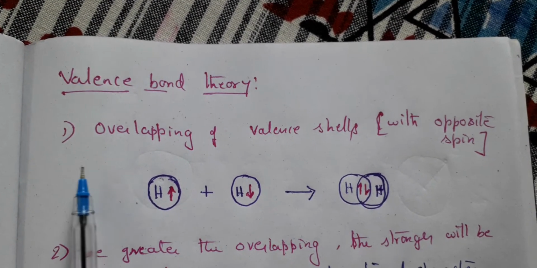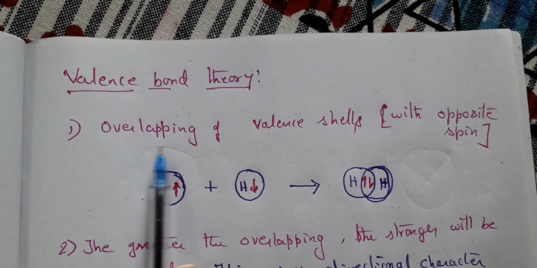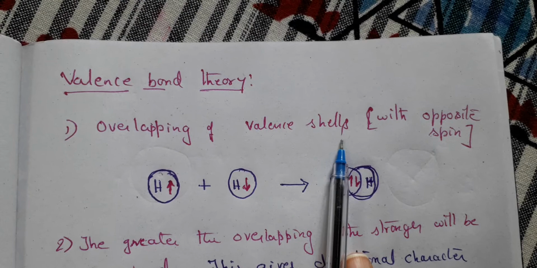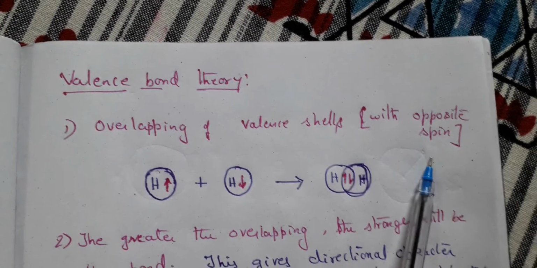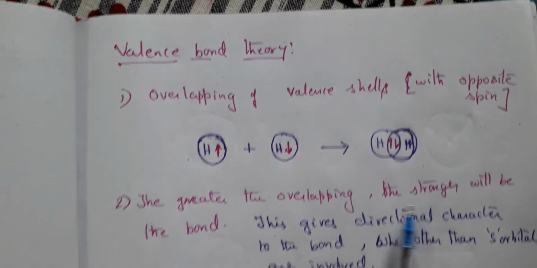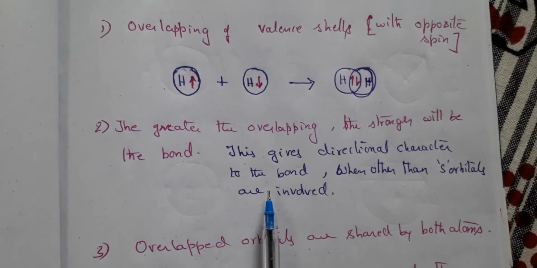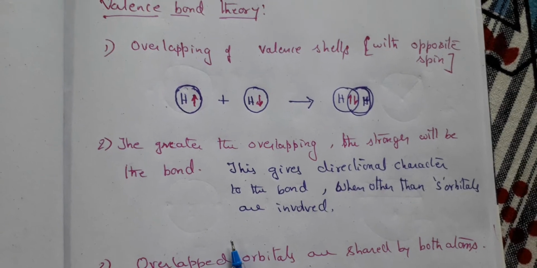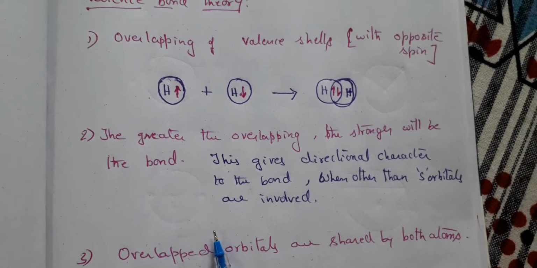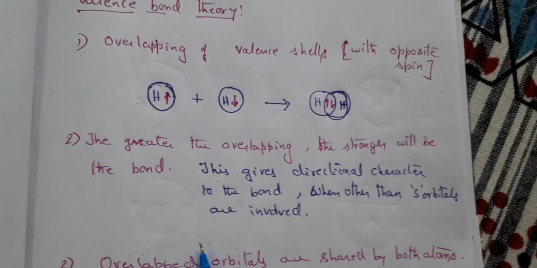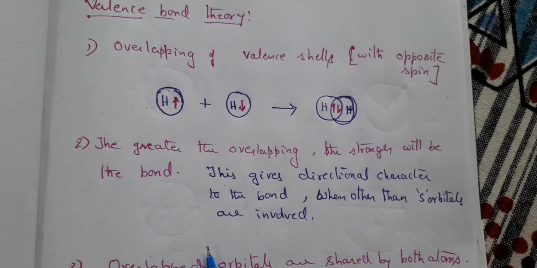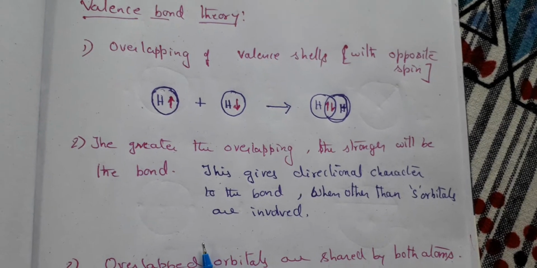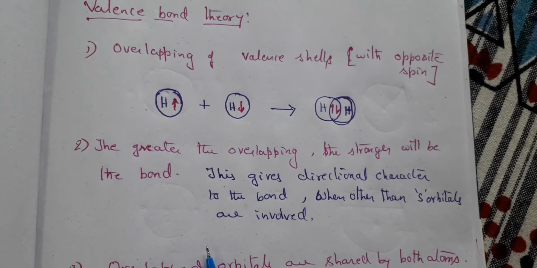So this is the first postulate of valence bond theory, that the covalent bond is formed because of the overlapping of valence shells, where those shells have electrons with opposite spin. The next one is, the greater the overlapping, the stronger the bond. The more they come closer, and the overlapping is more, the stronger the bond will be. And this overlapping also gives the directional character to the bond.